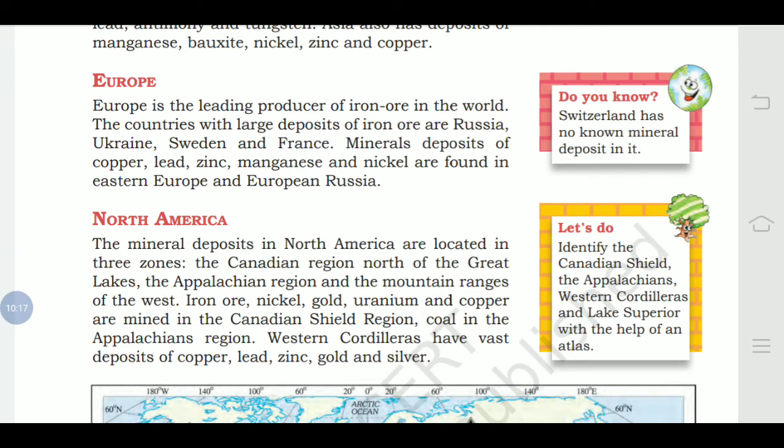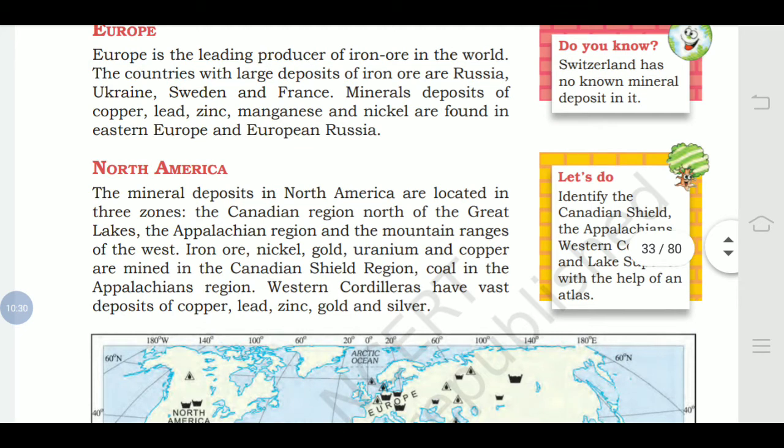Now see the right hand side. Do you know box? Switzerland has no known mineral deposit in it. So this is the interesting fact that Switzerland does not have any mineral deposit in its land.